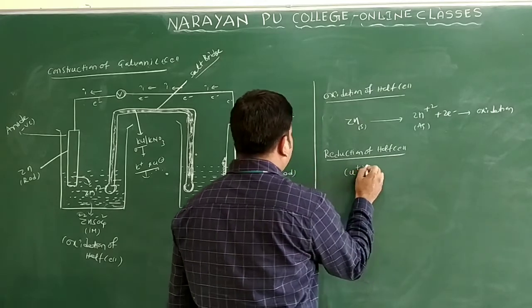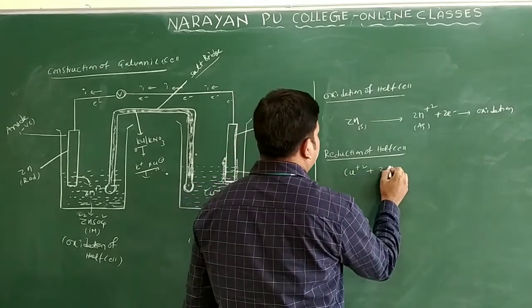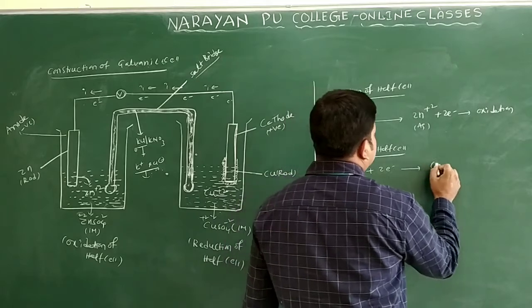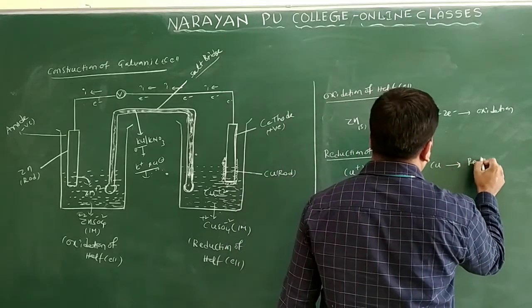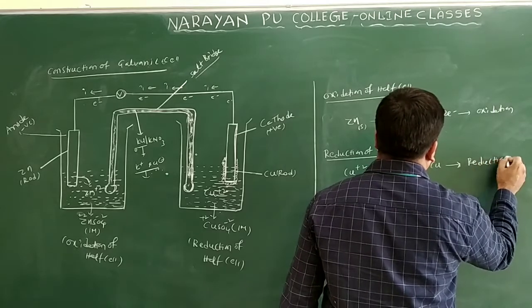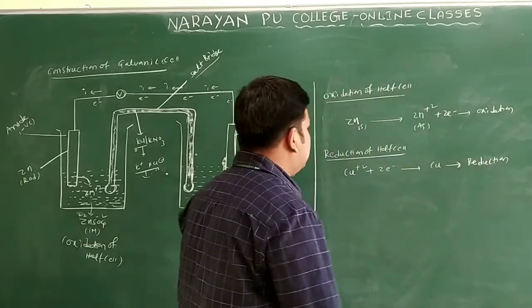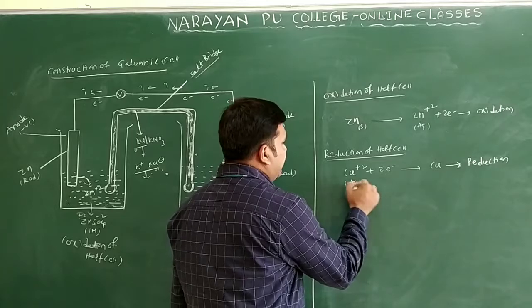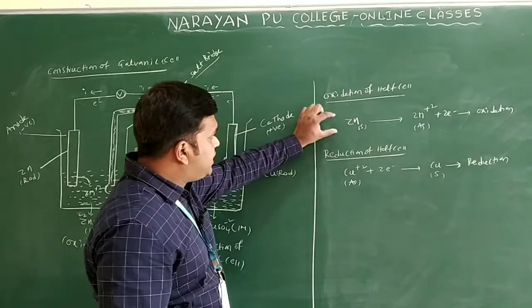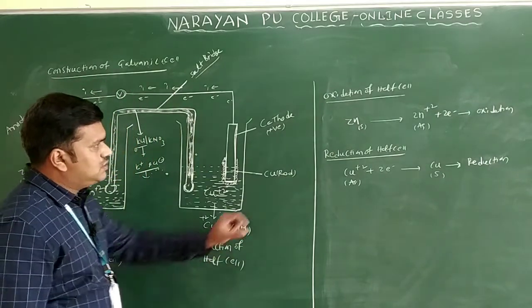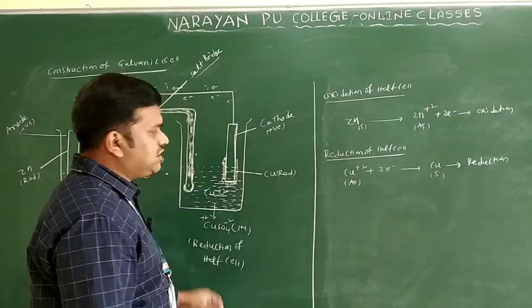The Cu2+ ions gain 2 electrons and are converted into copper. Gain of electrons is called reduction. This Cu2+ is in aqueous solution and this copper is in the solid state. So this reaction takes place at the oxidation half cell, and this reaction takes place at the reduction half cell.